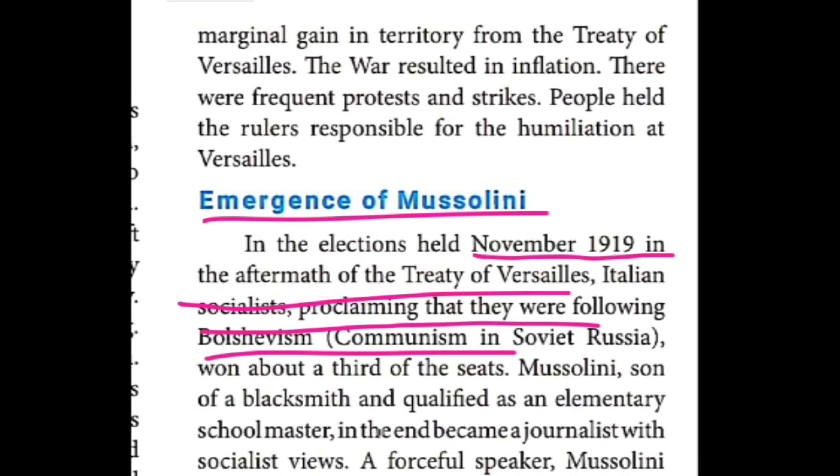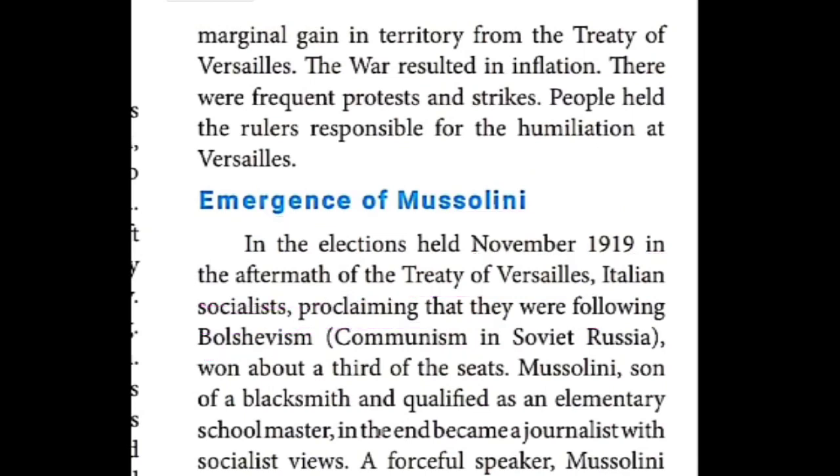In the 1919 election, Mussolini also participated. The socialists won about a third of the seats, as given here, children.